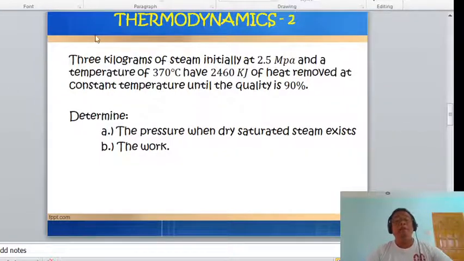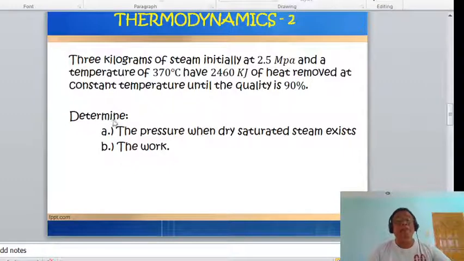Okay, 3 kilograms of steam initially at 2.5 megapascal and a temperature of 370 have 2,460 kilojoules of heat removed at constant temperature, until the quality is 90%. Okay, class, so take note that the quality, of course, is 90% at the final condition.